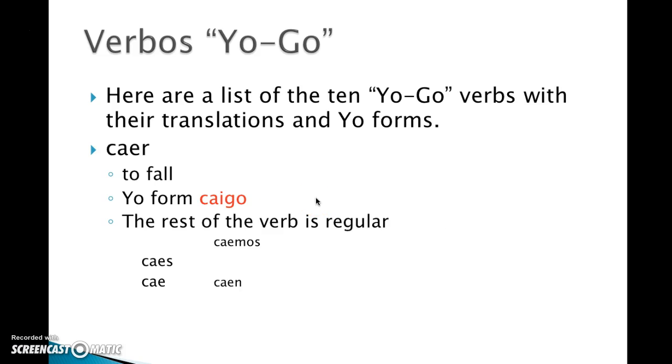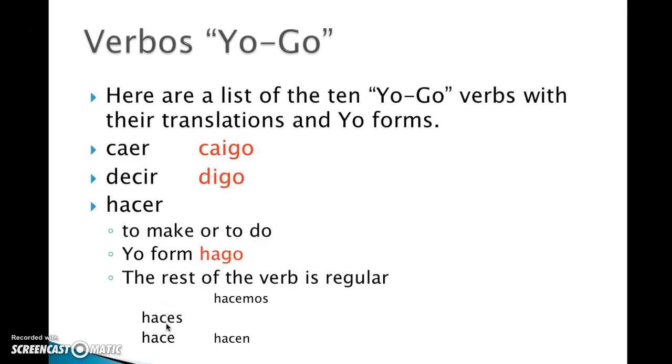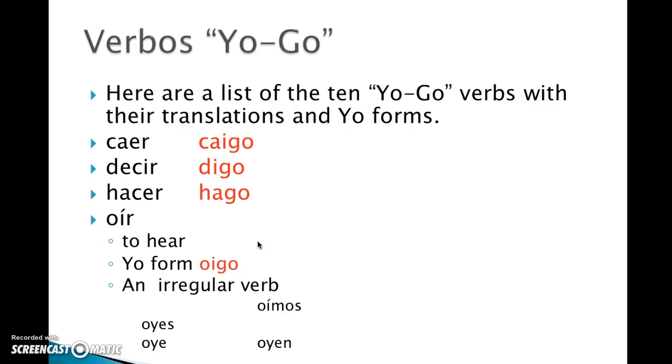Caer means to fall, yo form caigo, rest of the verb is regular. Decir means to say or to tell, yo form digo, and it's an irregular verb. It's an E to I stem changing verb. Obviously, the nosotros and vosotros, which isn't shown, don't change forms for stem changers, but everything else does. Hacer, regular everywhere else, but in the yo form it's hago. It means to make or to do. Oír is just a jacked up verb, so it means to hear. Oigo in the yo form, and then it's got Y's and accents and everything. So oyes, oye, oímos, and oyen.